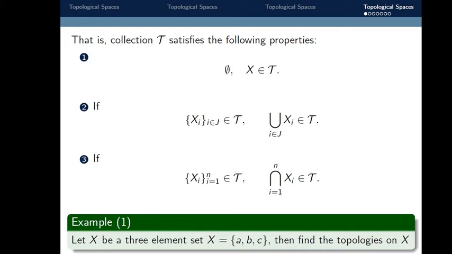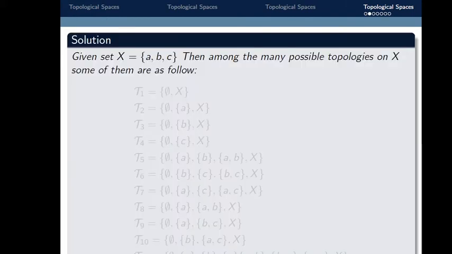So we have to find topologies on X. Among the many possible topologies on X, we calculate some of them here.